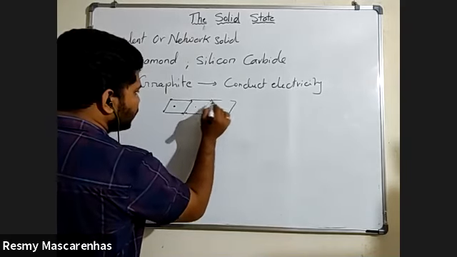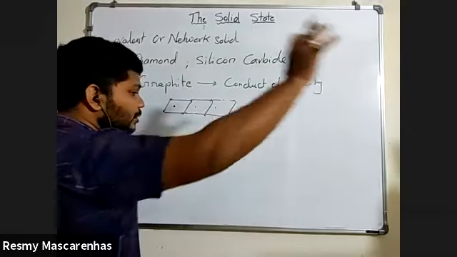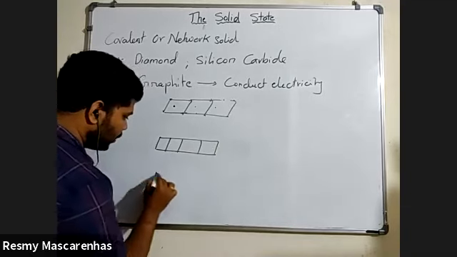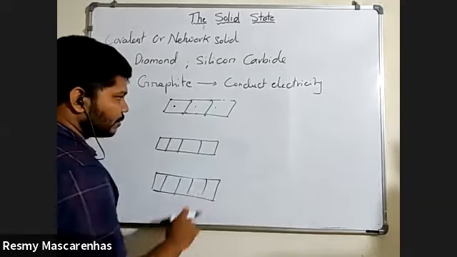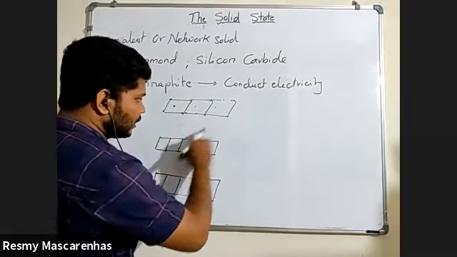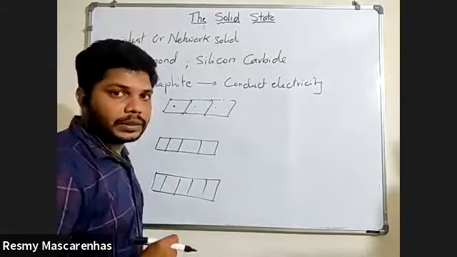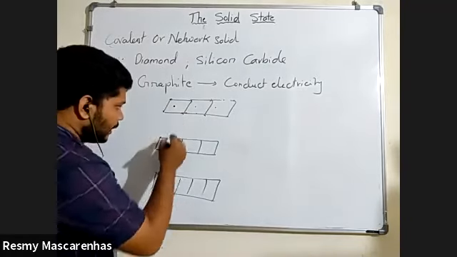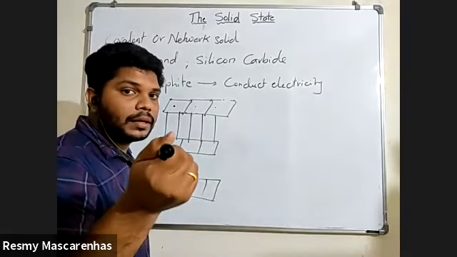How is the graphite formed? From carbons. Four carbons attached to each other and like this a continuous chain. So same here also one more, same here also one more, and it continues. So these are the layers of graphite. This is one layer formed from carbon atoms. Like this, another layer is formed from carbon atoms. Another layer is formed, and these layers are held together by weak van der Waals forces. Which force? Weak van der Waals force.